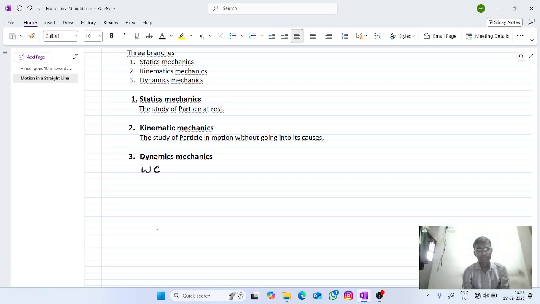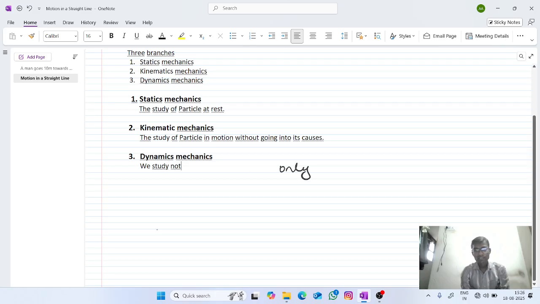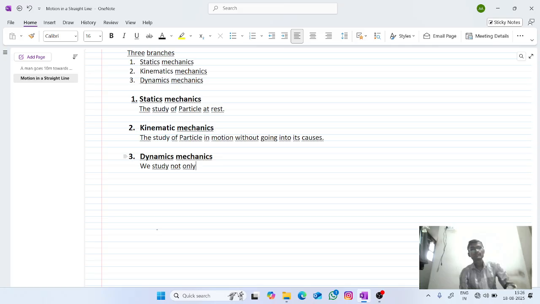Here we study not only the particle in motion but also its causes, why it is in motion.